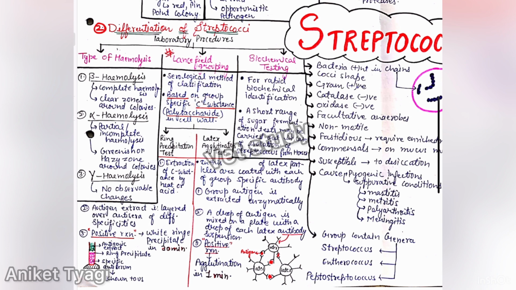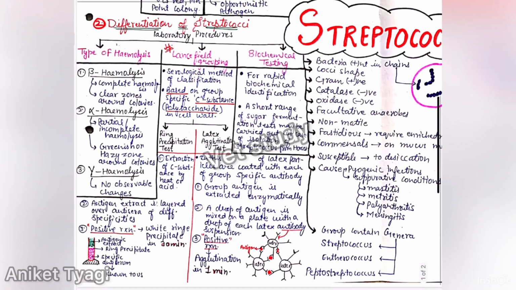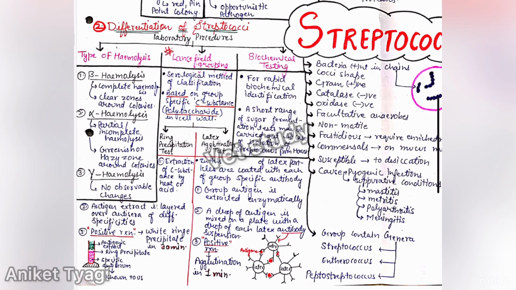So what is C substance? C substance is a polysaccharide in the cell wall, and this can be done in two ways: the ring precipitation test and the latex agglutination test. So what is the difference between precipitation and agglutination? In precipitation, the antigen size is smaller, whereas in agglutination the antigen size is larger. So this is the only difference between precipitation and agglutination, that the antigen size is different. It is smaller in precipitation and larger in the agglutination test.